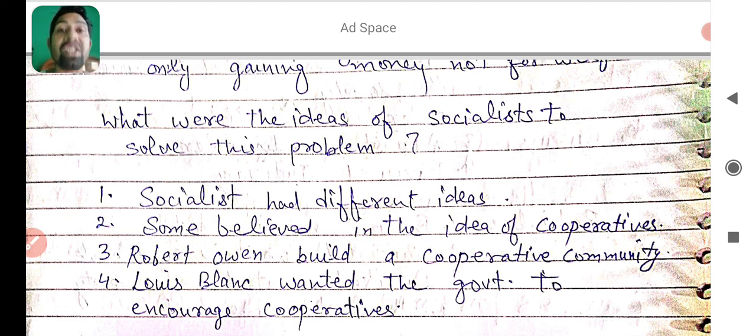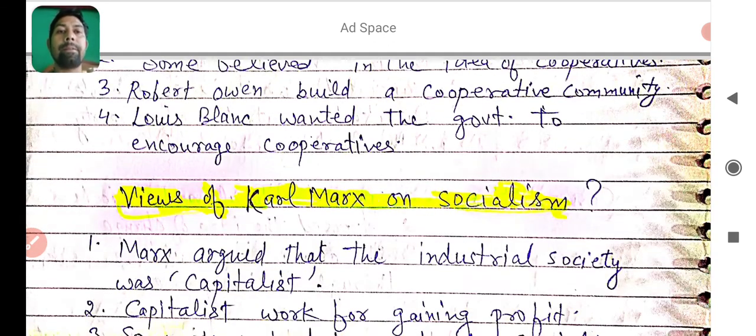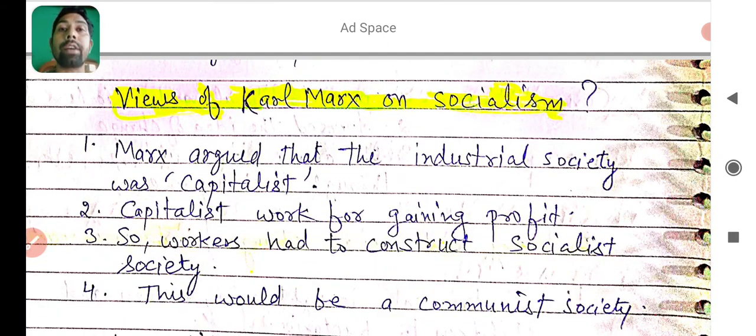As you learned, socialists had different ideas to solve the problem of private property. Robert Owen built a cooperative community. It means he thought that people should build a cooperative society to solve this problem. On the other hand, Louis Blanc wanted the government to promote cooperatives to solve this problem of private property. I hope you learned this point. Next, views of Karl Marx to develop socialism in Europe.